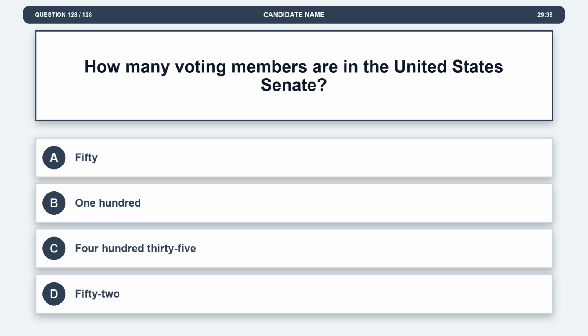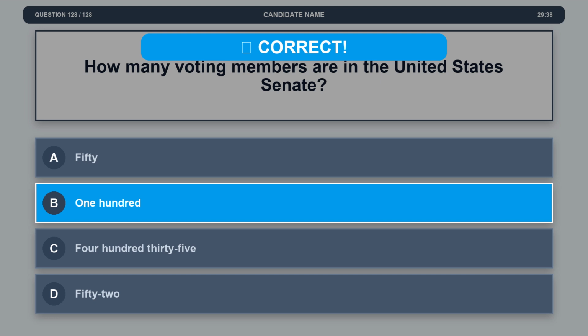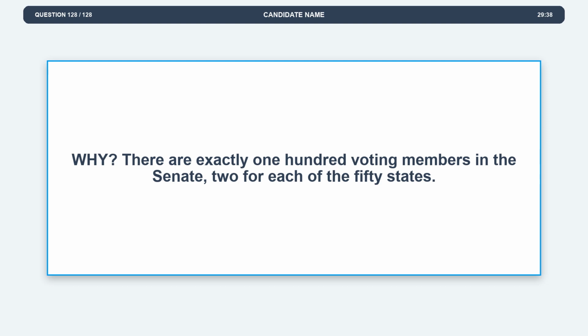Question 128. How many voting members are in the United States Senate? Option A, 50. Option B, 100. Option C, 435. Option D, 52. The correct answer is option B, 100. Explanation. There are exactly 100 voting members in the Senate, 2 for each of the 50 states.